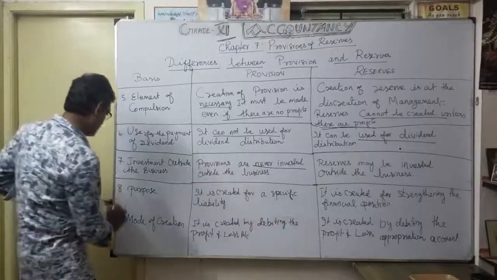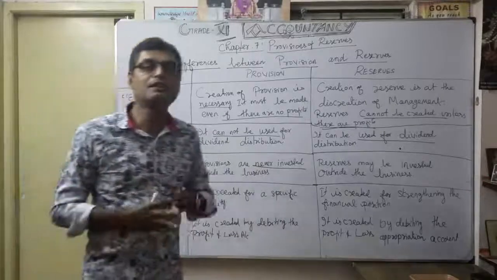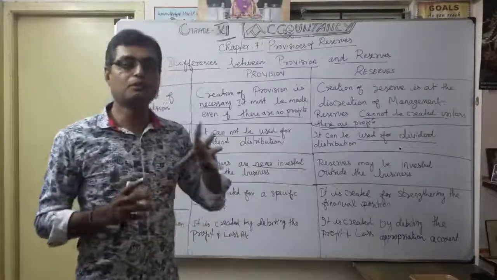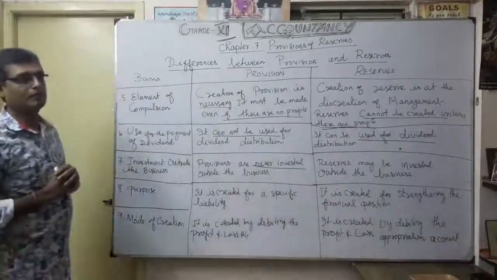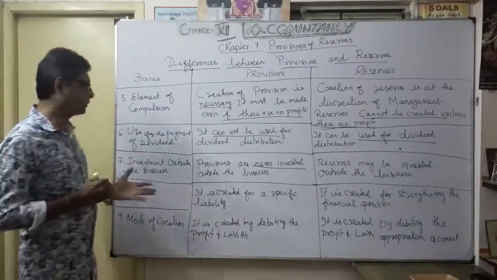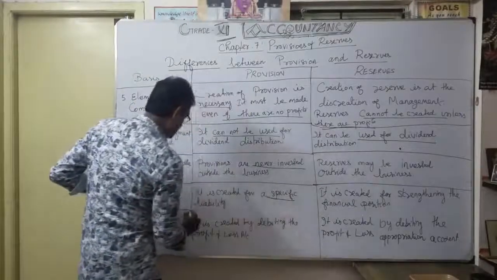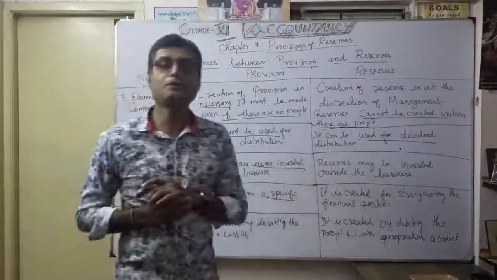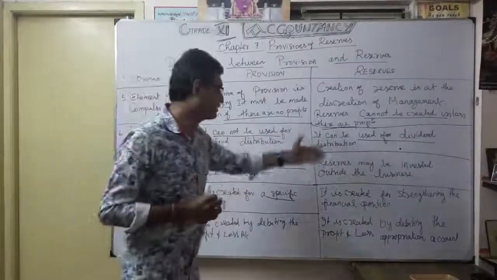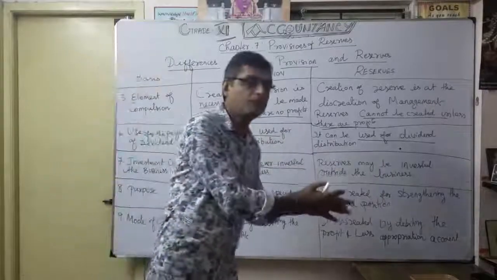Then, as you know very well, purpose. Everything has a purpose behind it, and the purpose depends on the nature of the item. According to provision, it is created for a specific liability. But why do you create a reserve?